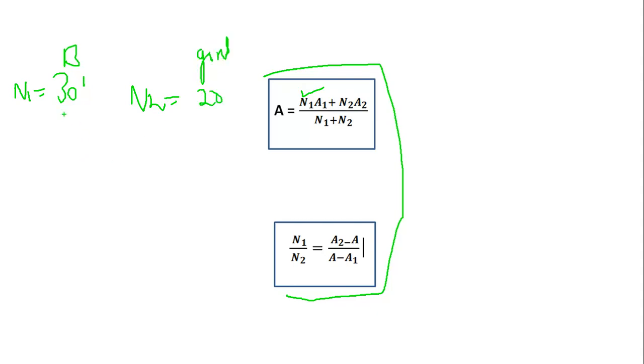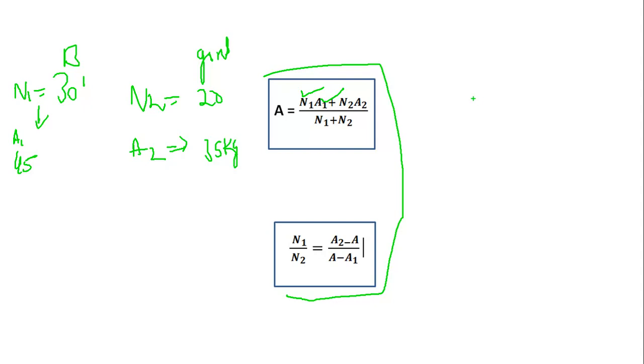The average weight of those 30 boys is 45 kg, which I will take as a1. And a2, the average weight of girls, is 35 kg. I need to find out the average weight of the class in a section.